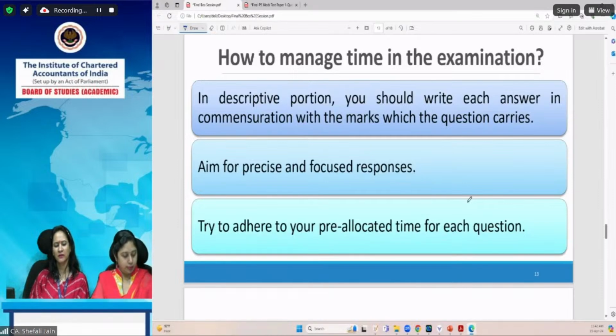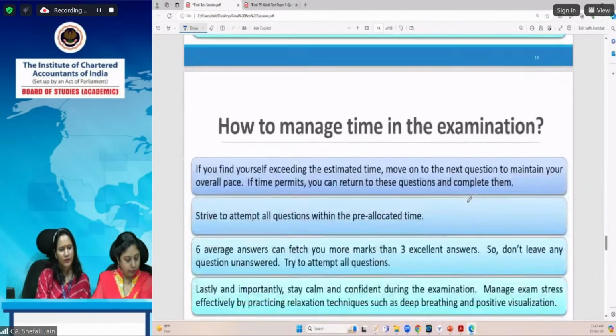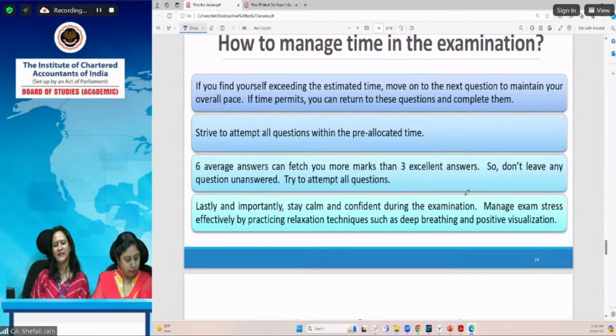It is advised that you decide beforehand how much time you are going to allocate for a particular question. And in case you are not able to give the right answer in that pre-allocated time, then I will advise you to move to the next question. If you find yourself exceeding the estimated time, move to the next question to maintain your overall pace. And if time permits, you can always return to the question and complete it.